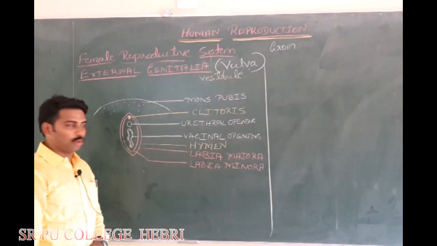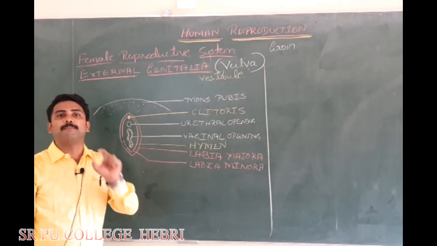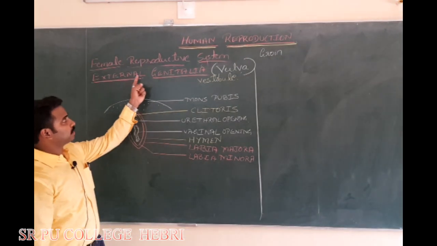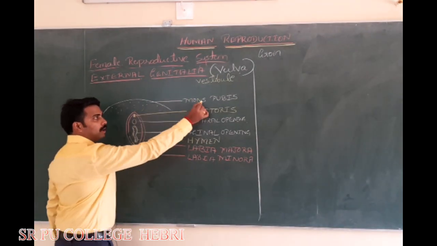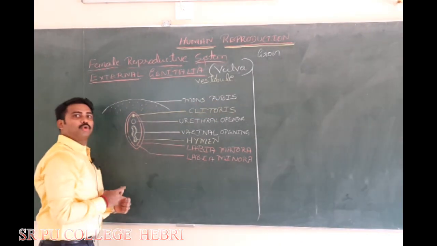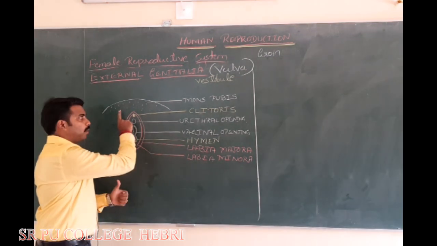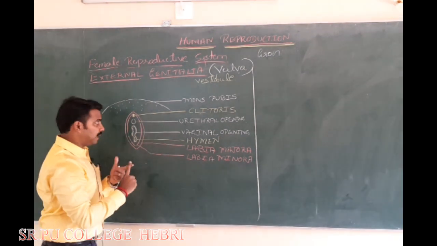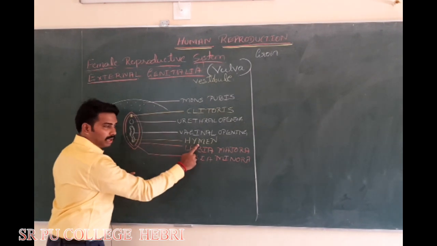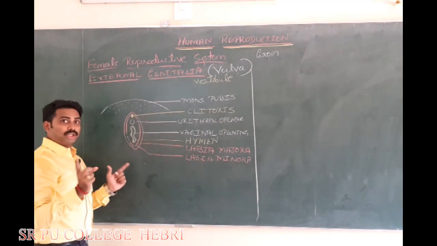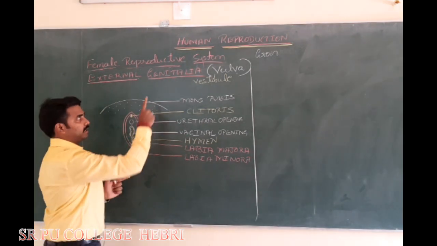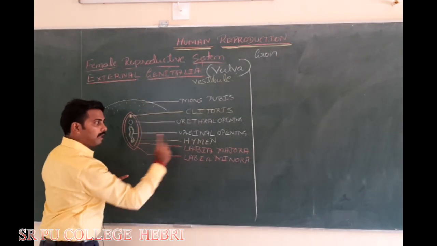So the five very important parts of the external genitalia of the female are: number 1, mons pubis, a cushion of adipose tissue covered by skin and hair. Number 2, hymen, partially covering the vaginal opening. Vagina is a part of the accessory duct, but the hymen covers its opening.